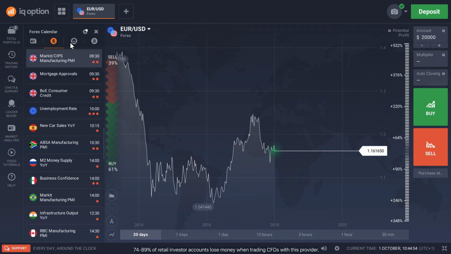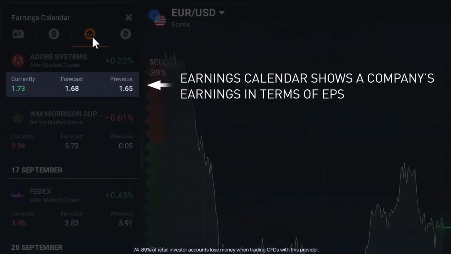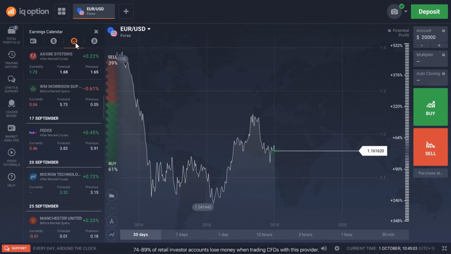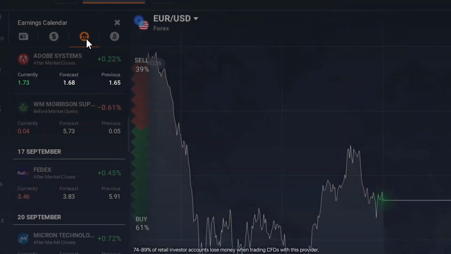Now let's take a look at the earnings calendar. The earnings calendar shows the EPS of companies whose stocks are traded on our platform. EPS stands for earnings per share. It's one of the main indicators published by companies when they file financial reports. The calendar shows 3 values of a company's EPS: current, forecast, and previous.